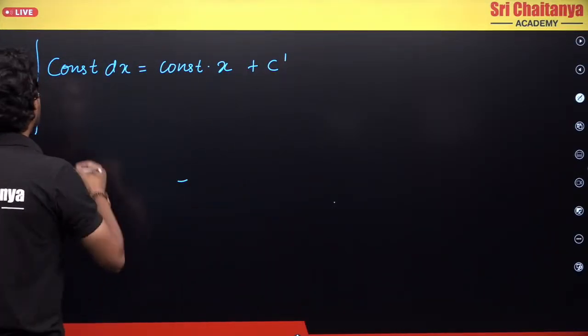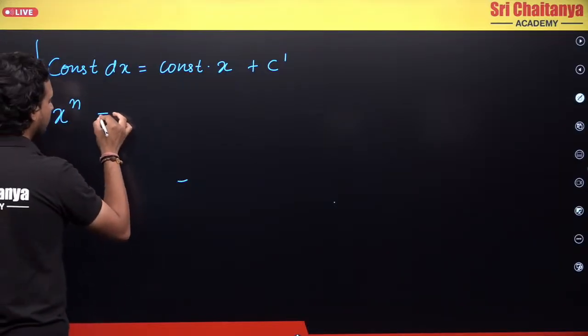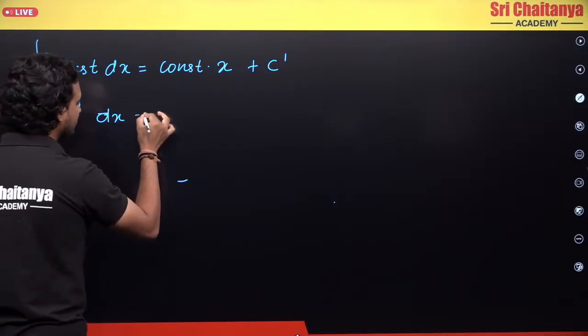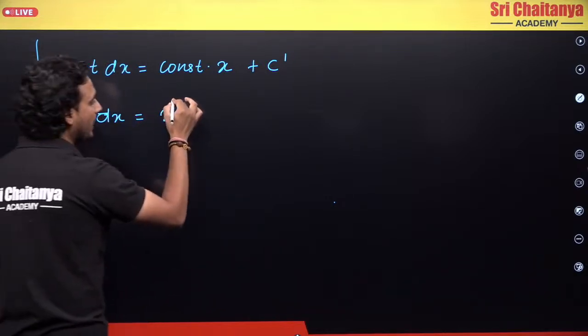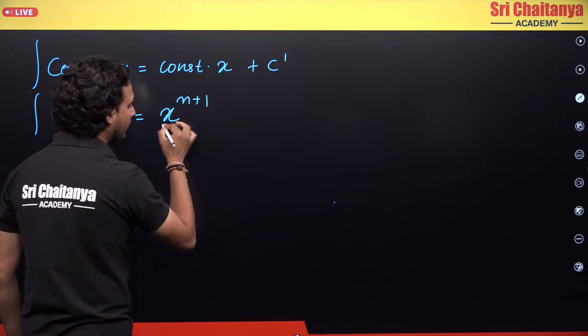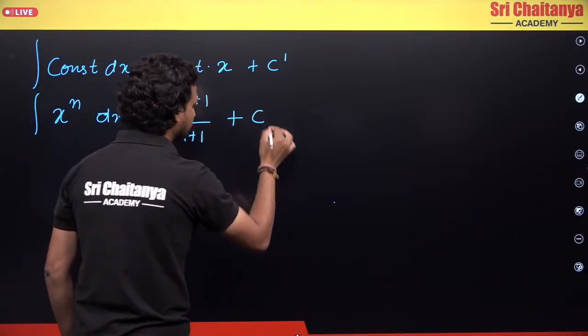Second, integration of a power function, x power n dx, is given as x power n plus 1. We add 1 to the power and divide by n plus 1, plus some constant c.